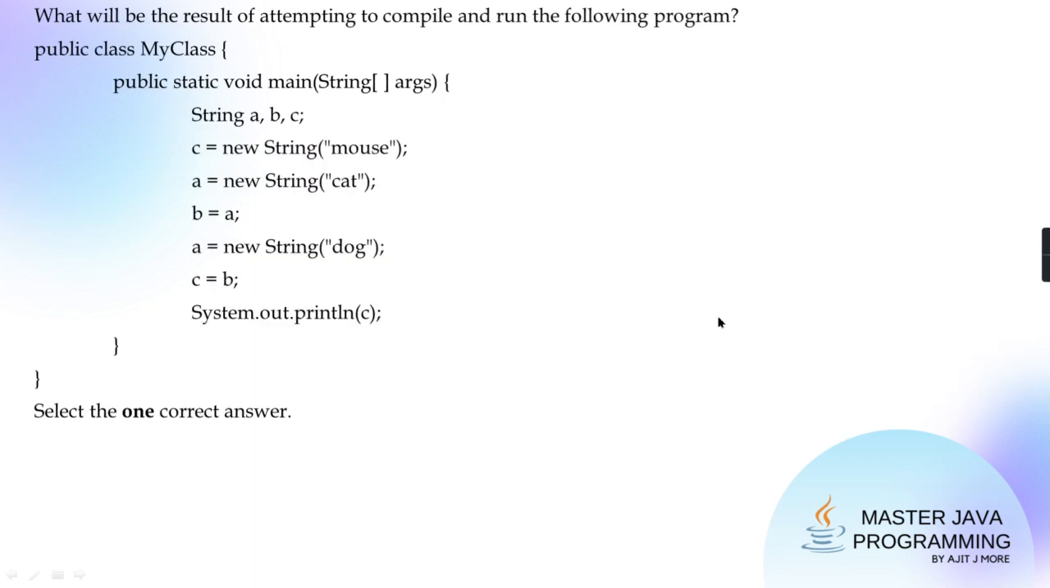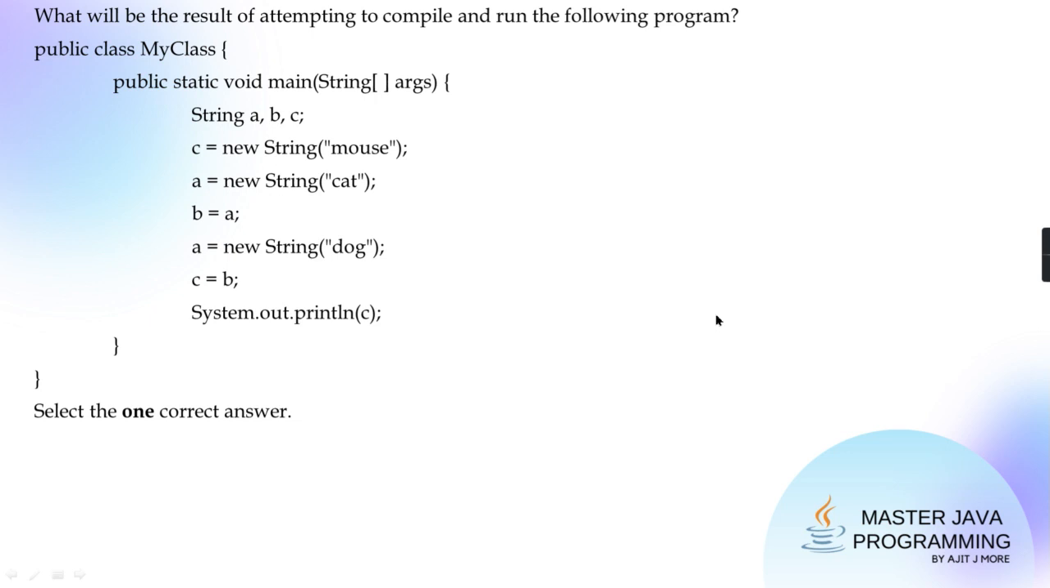Okay? Now coming to this, let's see. Observe first and then we'll come to the options. Now in this case, is it initialization of a reference variable? Are they primitive variables or reference variables? Just tell me.